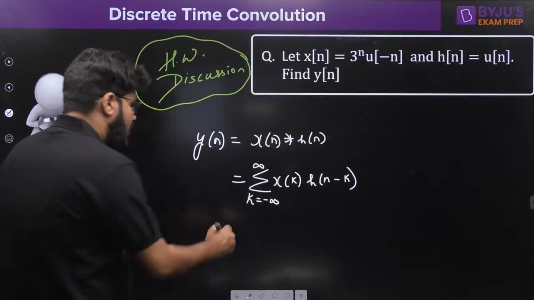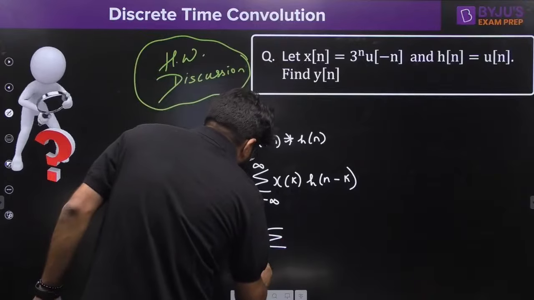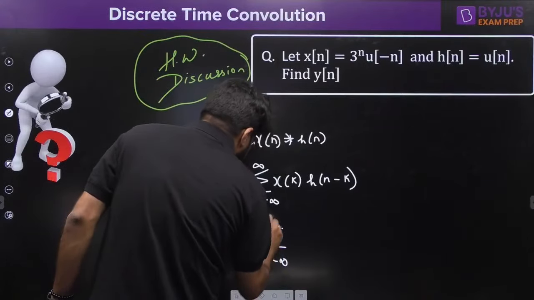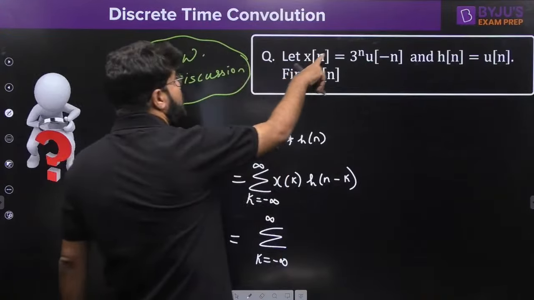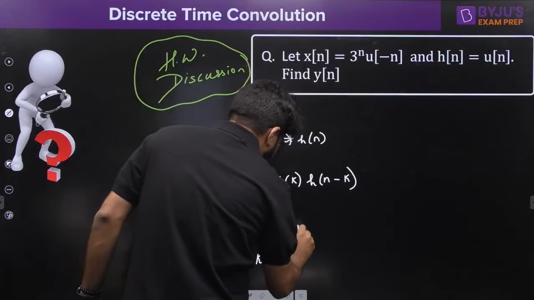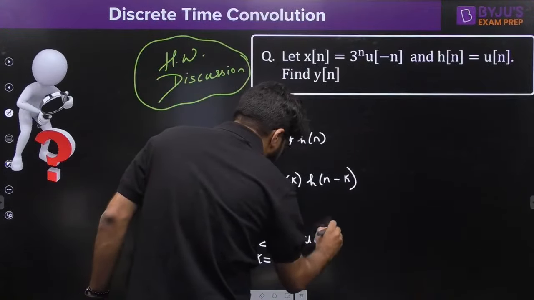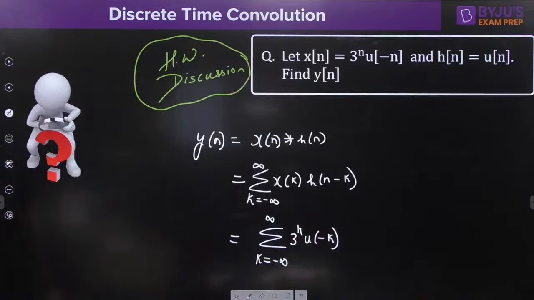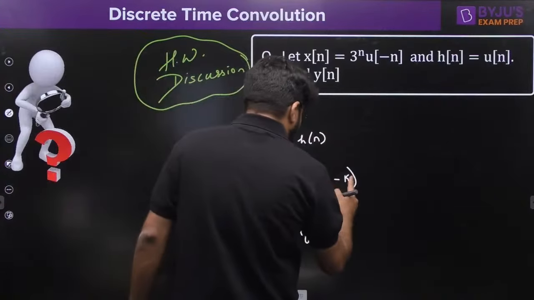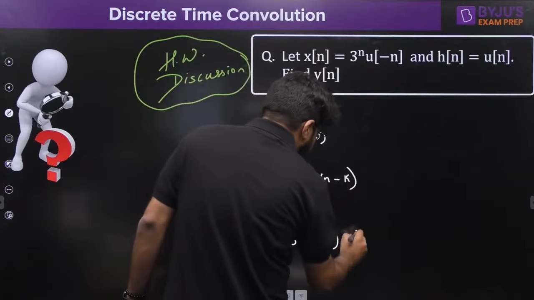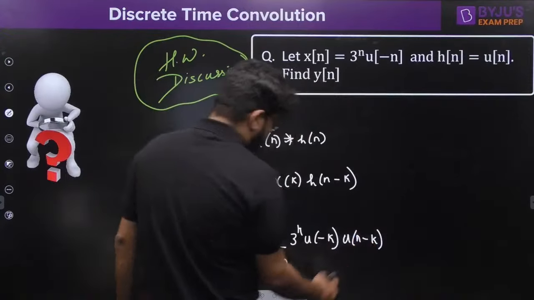Now let us put down the values, summation from minus infinity to infinity. What is the value of x[k]? x[k] is 3 power k, u of minus k. Right, h[n] is u[n], so h[n minus k] is u of n minus k.